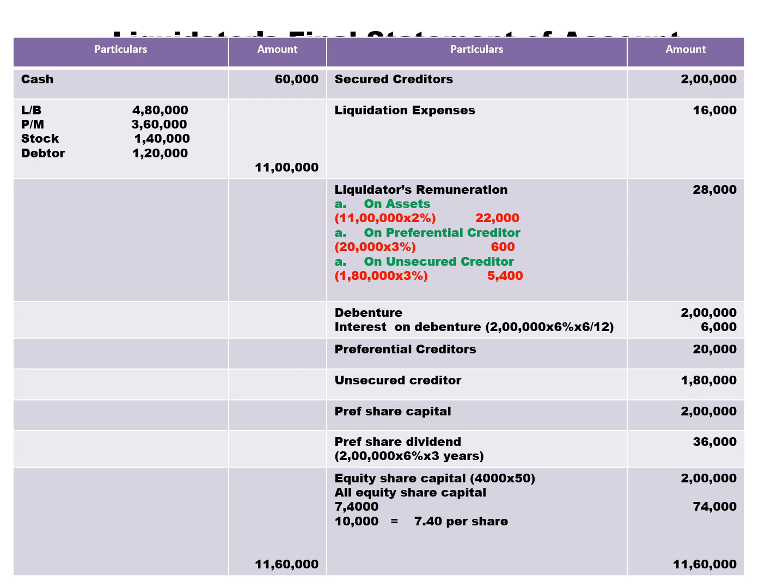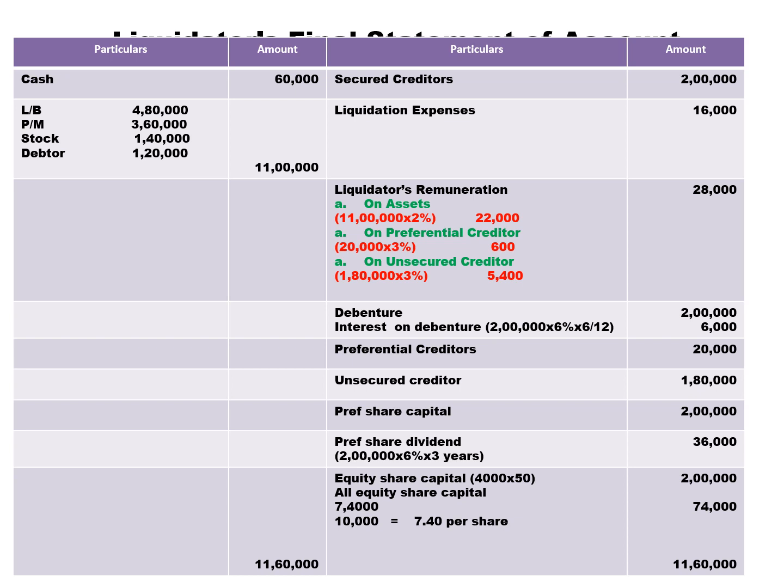Next order of payment is preferential creditors 20,000. That's called provision for tax. Unsecured creditors 1,80,000. Then we have to pay preference share capital 2 lakh. And then we have to pay preference dividend pending for 3 years. So from that calculation, 36,000 you get: 2 lakh into 6% into 3 years. Now let's check how much amount is available.